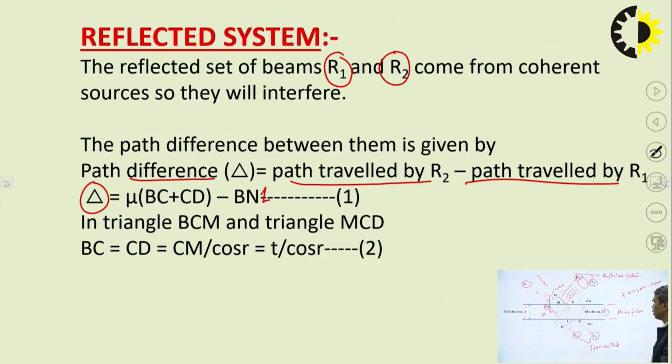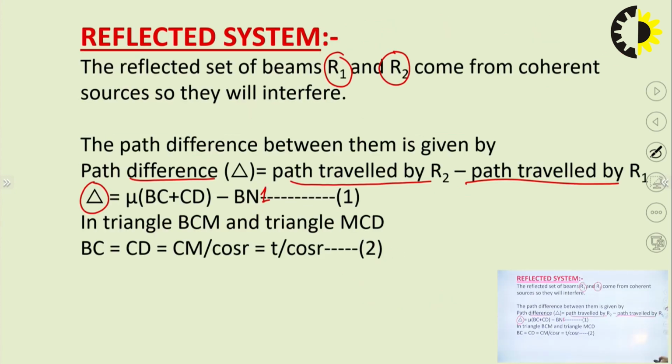So, according to Fermat's principle, to nullify the optical difference we have to multiply by the refractive index mu, because optically these two media are different. So, mu times BC plus CD is the path travelled by R2 and BN into 1 is the path travelled by R1. So, this is equation number 1.